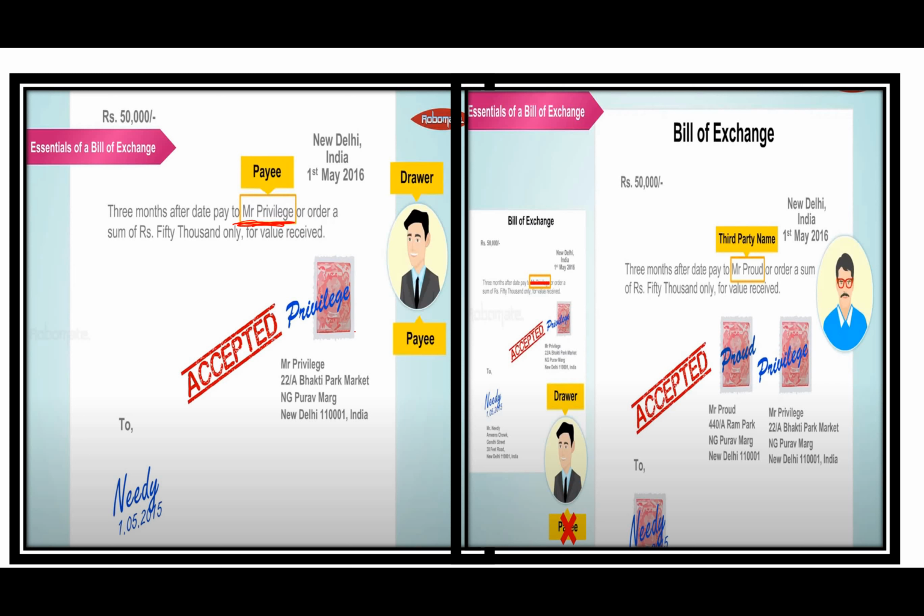Next, to whom the payment has to be made has to be mentioned in the bill of exchange. Suppose here in our example, Mr. Privilege, the drawer, is also the payee. That means the name of the drawer has to be mentioned. The drawer can be the payee also. The person who draws the bill may be the person to whom the payment has to be made. So if that is the scenario, the drawer will mention his own name in the bill.